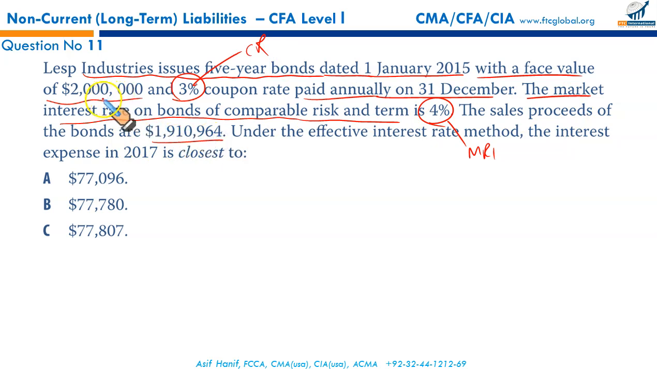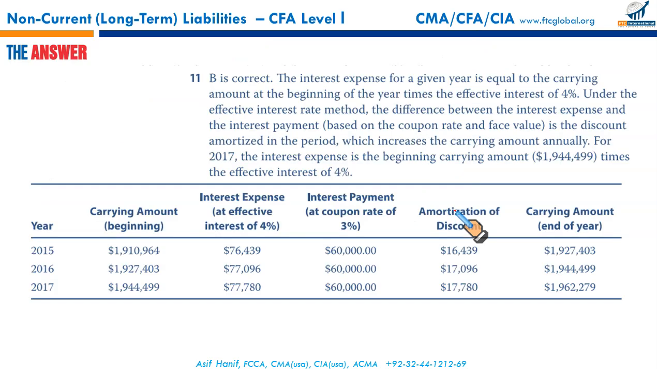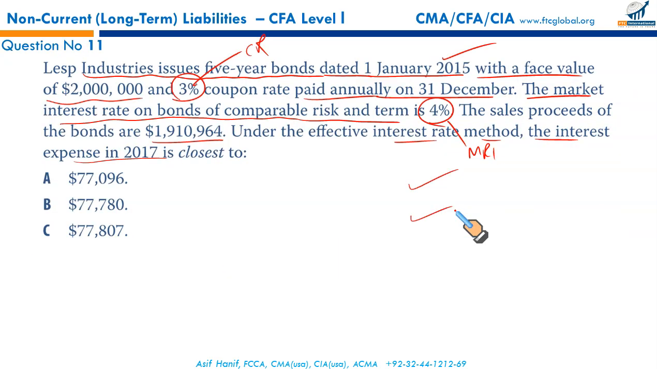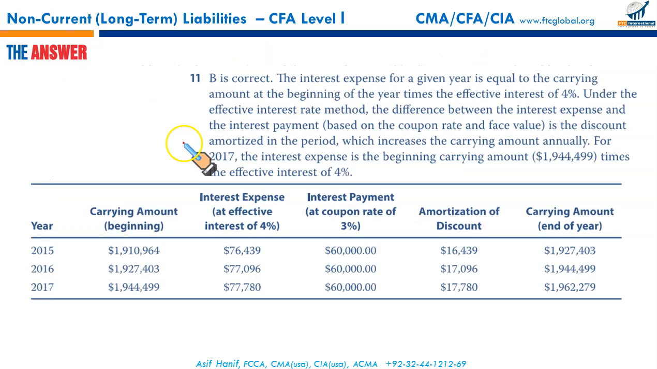The sale proceeds of the bonds are 1.9 million. You can see 2 million face value bond brings you 1.910964 discounted. Under the effective interest rate method, what is the interest expense in 2017? Now this is twisted, because the bond was issued on 1st January 2015, so whole of 2015, whole of 2016, and whole of 2017. So you need an amortization table like this. You will first calculate, and I think you have already been given the value you received, 1.910964. This is the starting value of your bond.